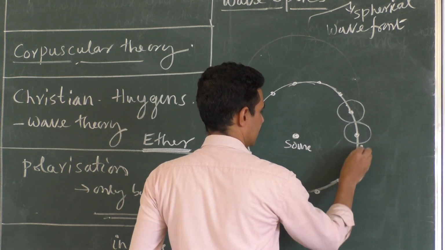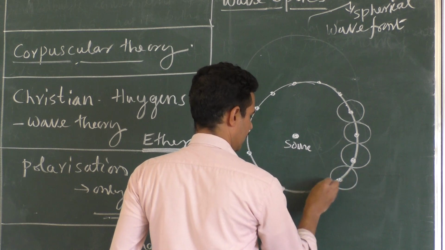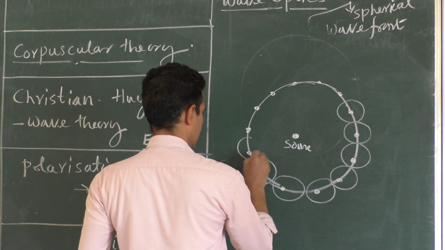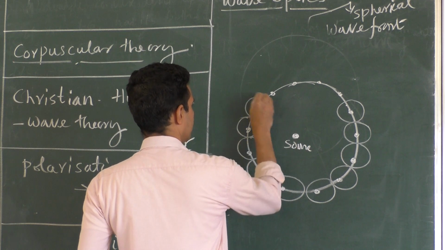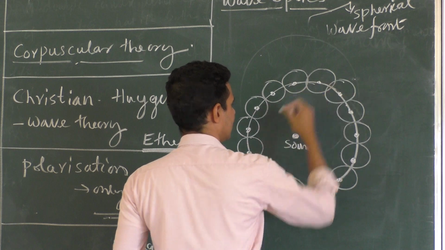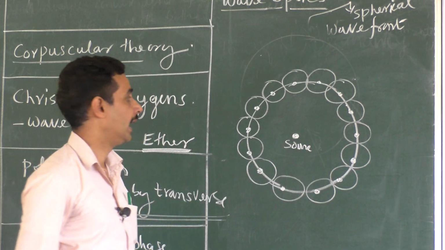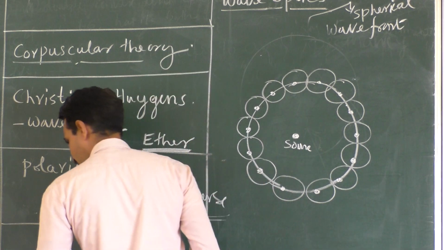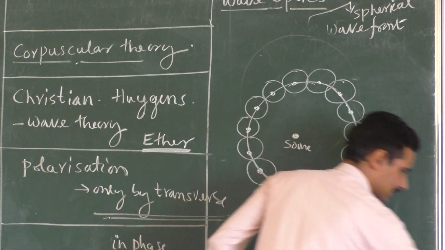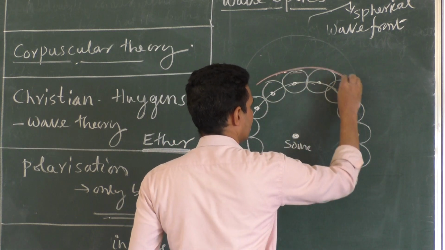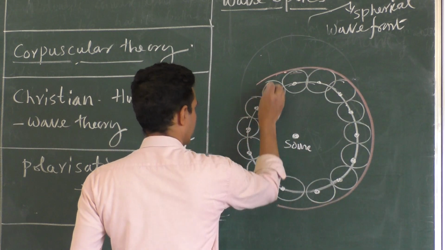So each point on the primary wavefront acts like a source of secondary waves, and these secondary waves move forward. And you collect all the points on the edges now. You get a new wavefront, and the new wavefront is here. If you collect it all like this, it is a new wavefront.